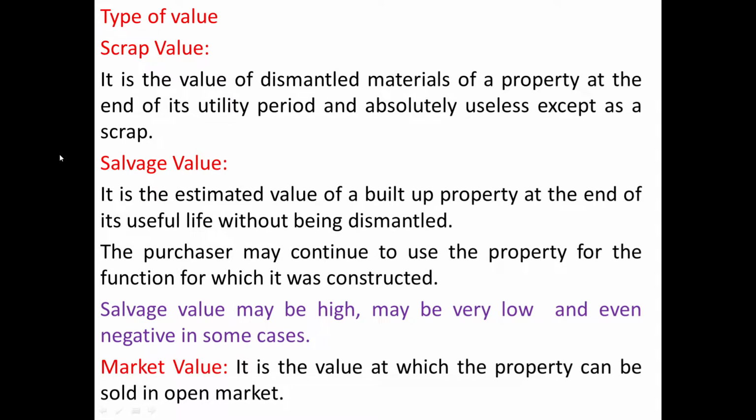And let us discuss the different types of value. First one is the scrap value. It is the value of the dismantled material of a property at the end of its utility period and absolutely useless except as scrap. That means when the life is over, the building will become useless. Then the building will be demolished, and after selling the dismantled material, whatever amount is obtained, we can call that the scrap value.